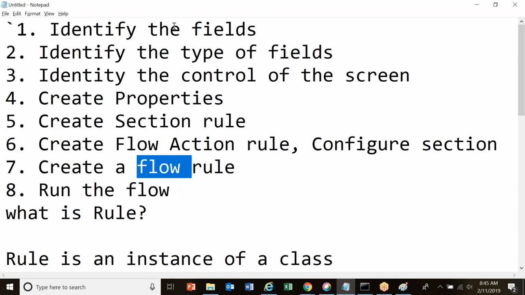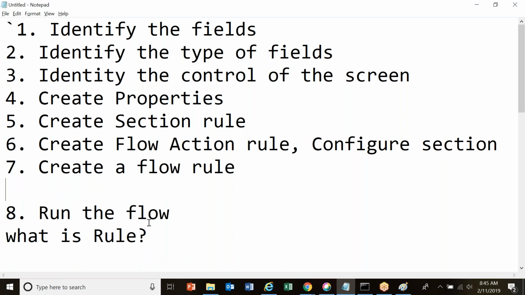I've identified the fields, the type of fields, and the control of those fields. I've created the properties, and I've created a section rule. After creating the section rule, I've created a flow action rule, and I've configured that section rule in my flow action rule. After creating the flow action rule, I've created a flow rule. I've configured this flow action rule in my flow rule, and I've saved the flow rule. So what next? Run the flow and test it.